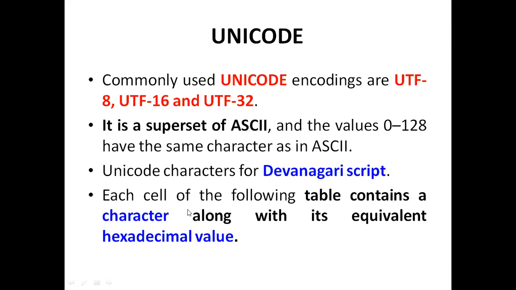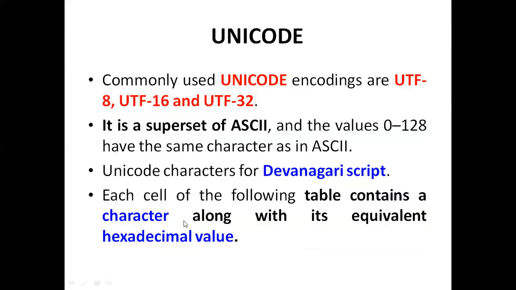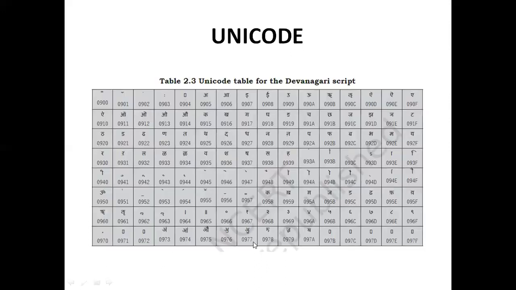And each cell of the following table contains characters along with their equivalent hexadecimal values. Here we have so many characters. For each individual character we are not mentioning the binary code; instead we mention the hexadecimal value to represent the value in a compact manner.